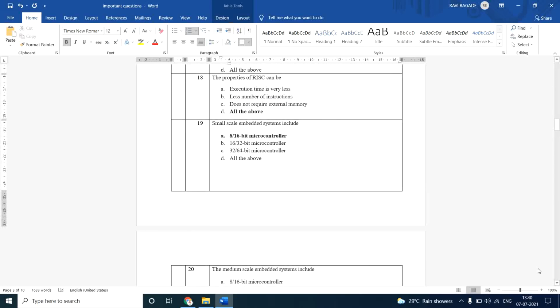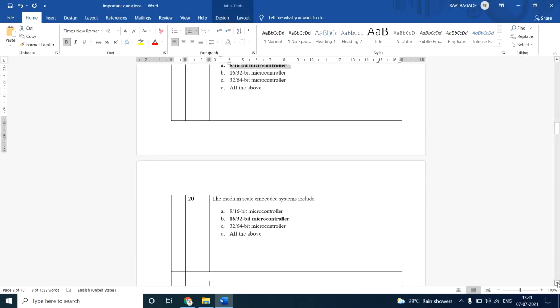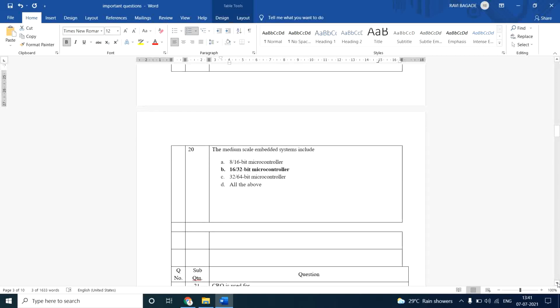Then, small scale systems include. There are three types of embedded systems: small scale, medium scale and large scale. In small scale we are going to use only 8 or 16-bit microcontrollers for programming. Then the next question is, medium scale embedded systems include. Here we are going to have 16 or 32-bit microcontrollers.